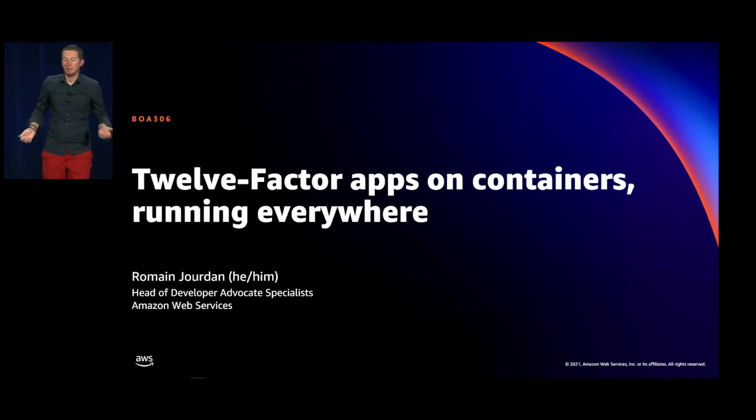So we will be talking about building microservices with containers on AWS using the 12-factor app pattern, and we will deploy those microservices everywhere. The 12-factor app is a methodology to create modern applications so that you can get the efficiency, the scalability, and the cost savings for your organization as well as for your customers.